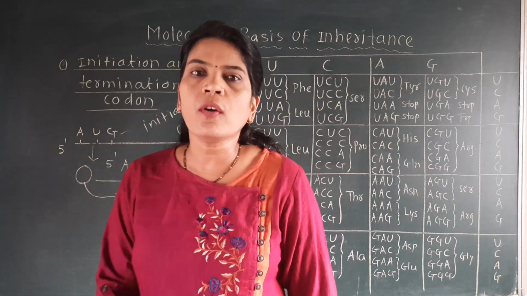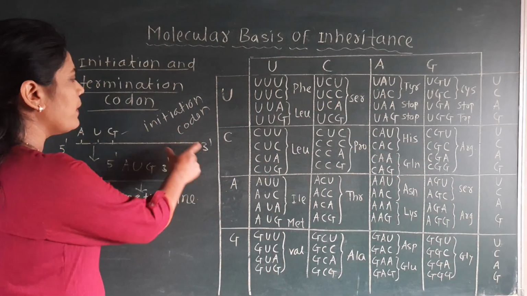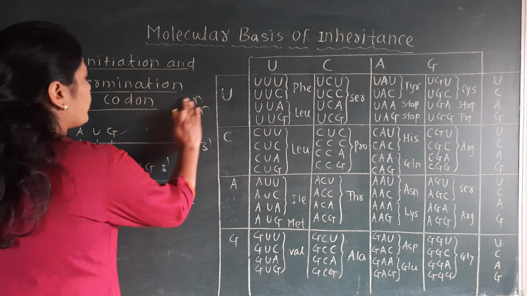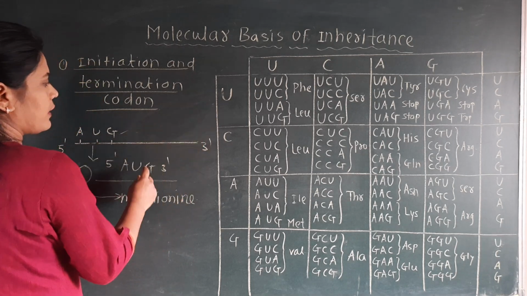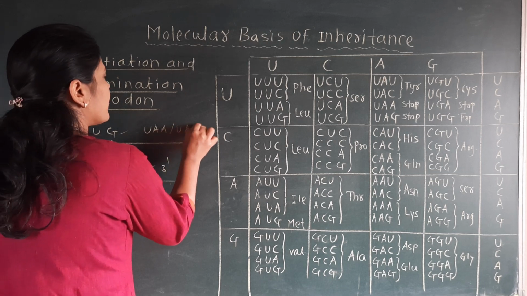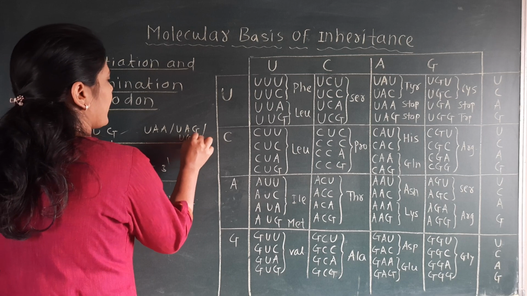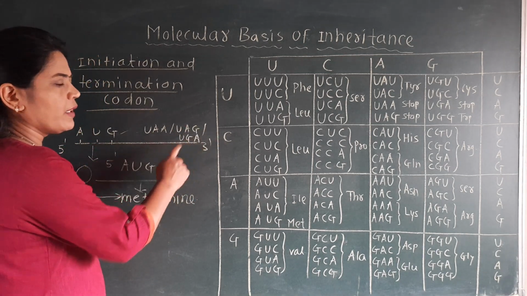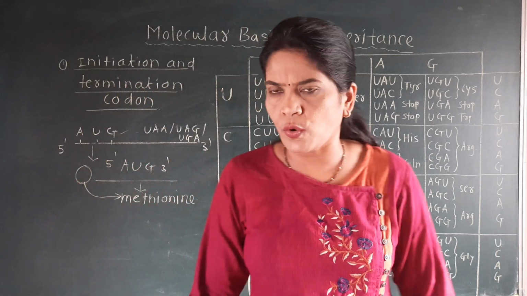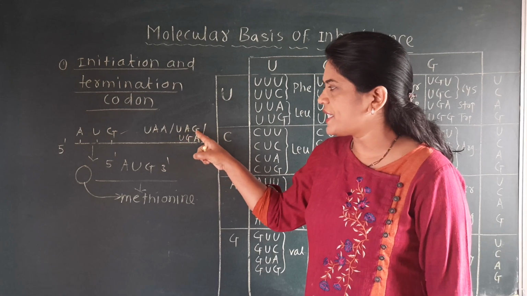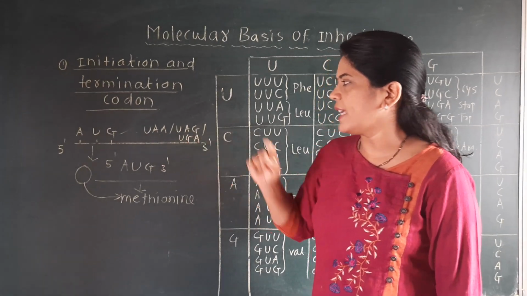Now at the end of the mRNA, that means at the 3 prime end of the mRNA, you will find 3 codons. And which are these 3 codons? UAA or UAG or UGA. See carefully which codons I have written at the 3 prime end: either UAA, UAG or UGA.